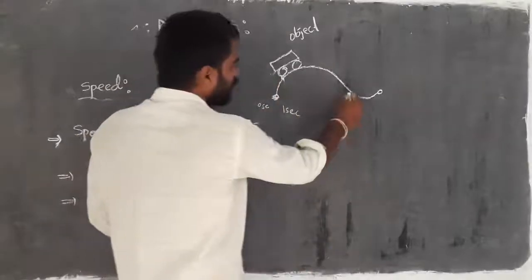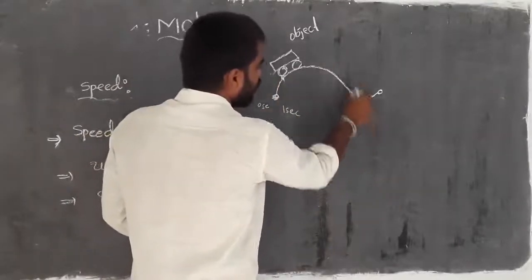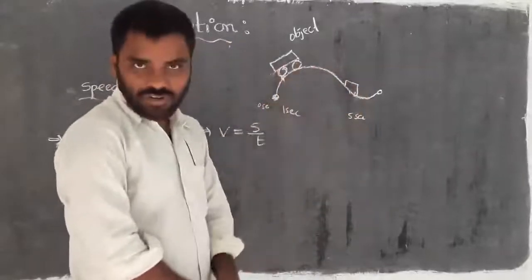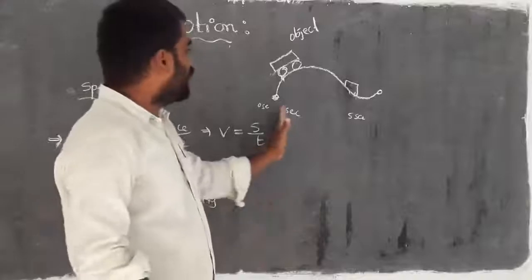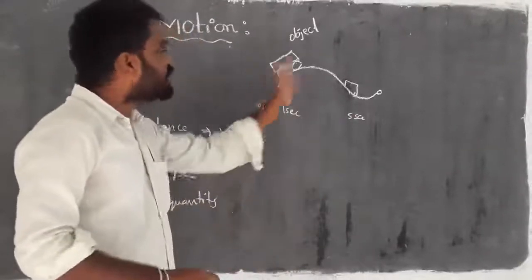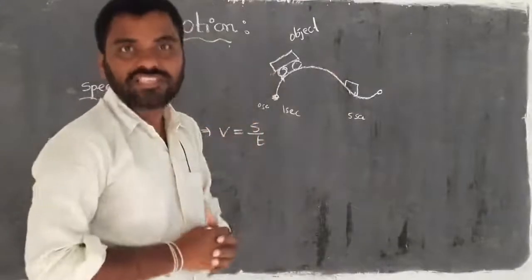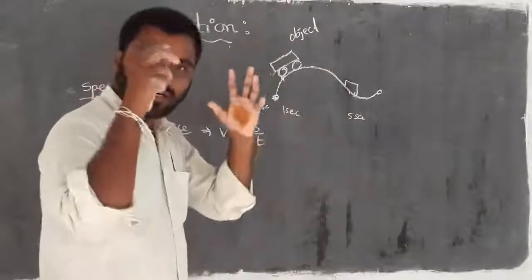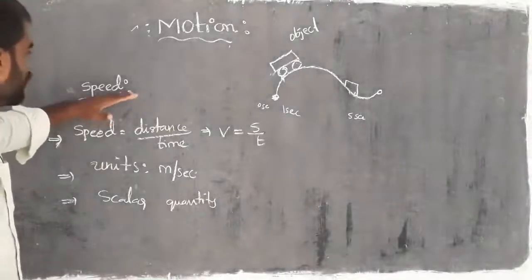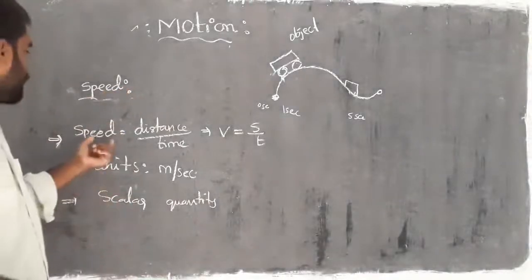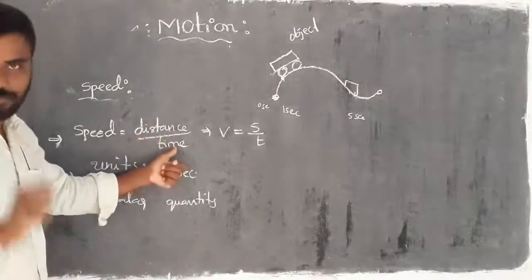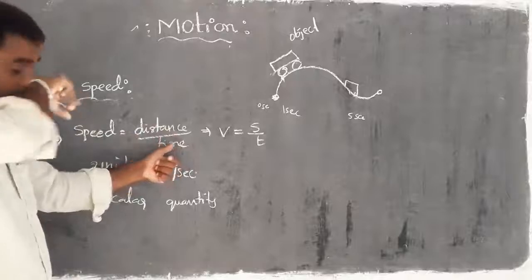Then after 5 seconds, it has reached here. So it is covering a certain distance, and ultimately it has a certain time period. How much distance is covered in a particular instant of time, that consideration we simply call speed. So speed mathematically we can express like this: speed is equal to distance by time. So this is the principle or mathematical expression.